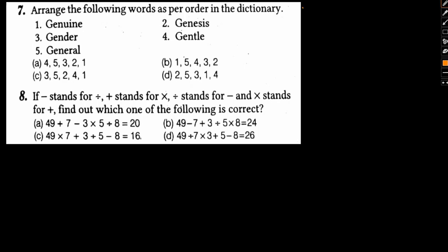Yes, so let's start off with number 7. Arrange the following words as per the order of the dictionary. So we need to arrange them in ascending order, that is which word will come first and which word will come later. So we have to arrange it that way. If we notice all the 5 options, genuine, genesis, gentle and general, we notice that GEN is common in all the cases. So let's cancel the common part out.